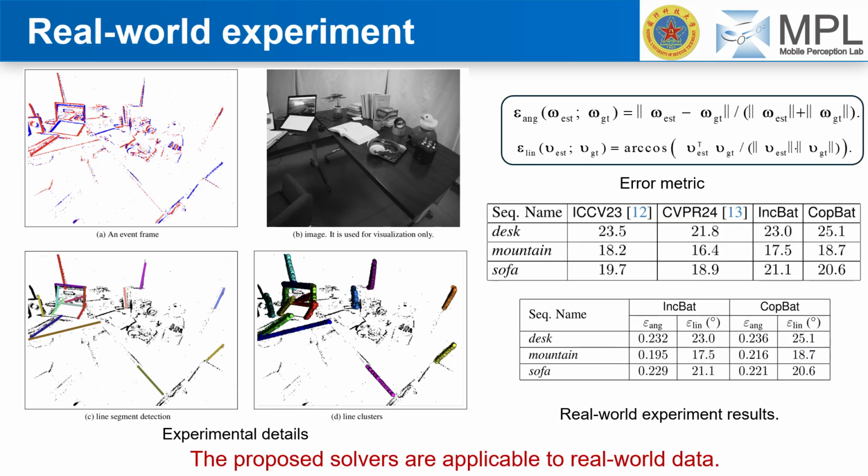To validate our methods beyond simulations, we conducted real-world experiments. Using standard angular and linear error metrics, our results, detailed here, show that the proposed solvers perform effectively on real-world event camera datasets. This underscores their practical viability for egomotion estimation in real-world scenarios.